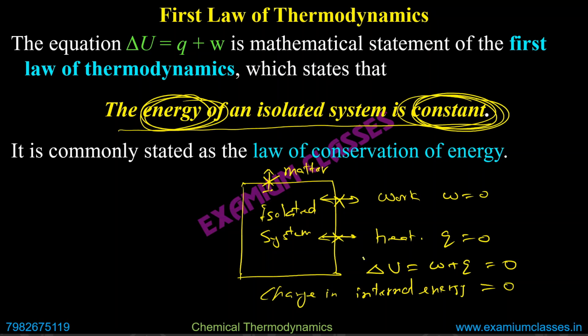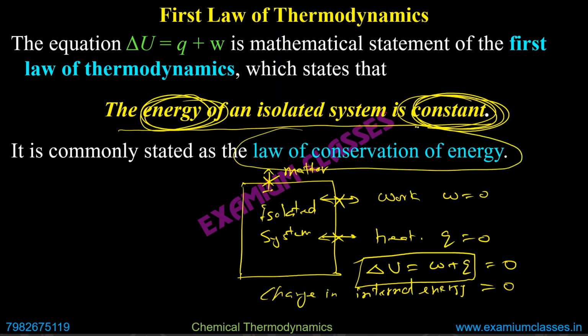That is actually proved by this mathematical equation. So in words, the first law of thermodynamics: the energy of an isolated system is constant. Mathematically, delta U equals Q plus W. So this is actually the law of conservation of energy. The energy is conserved. If it is not going out and not getting in, then it will be constant. It cannot be created, it cannot be destroyed. So, law of conservation of energy.